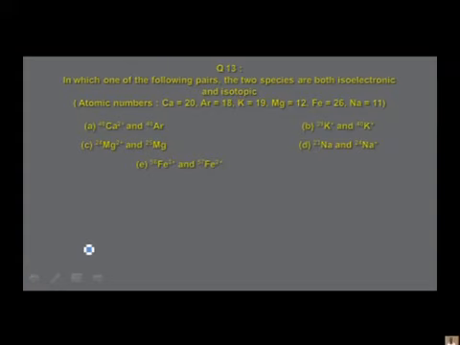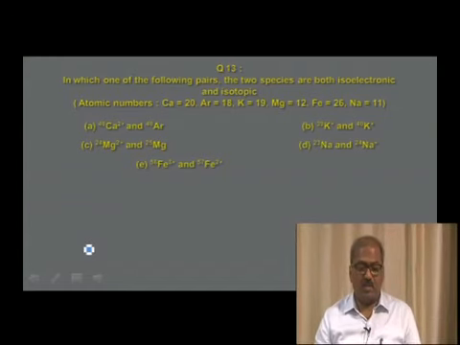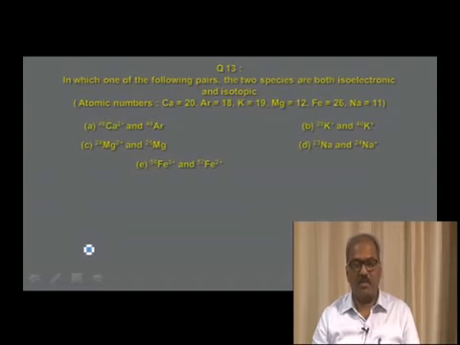You may notice option A is giving you the same mass number for the species. Elements having the same mass number and different atomic number we call isobars, but the question is about isotopes and isoelectronic, so it does not match. In option B, K plus and K plus both contain the same number of electrons, namely 18, therefore they are isoelectronic.